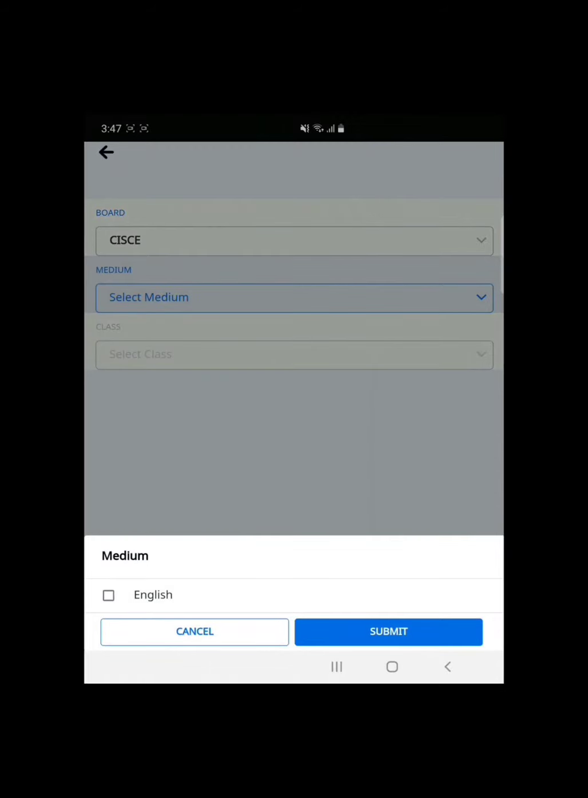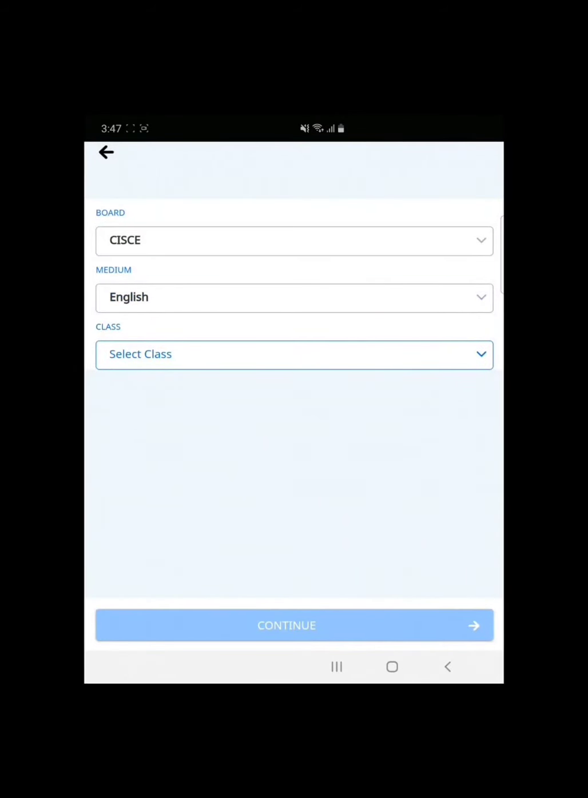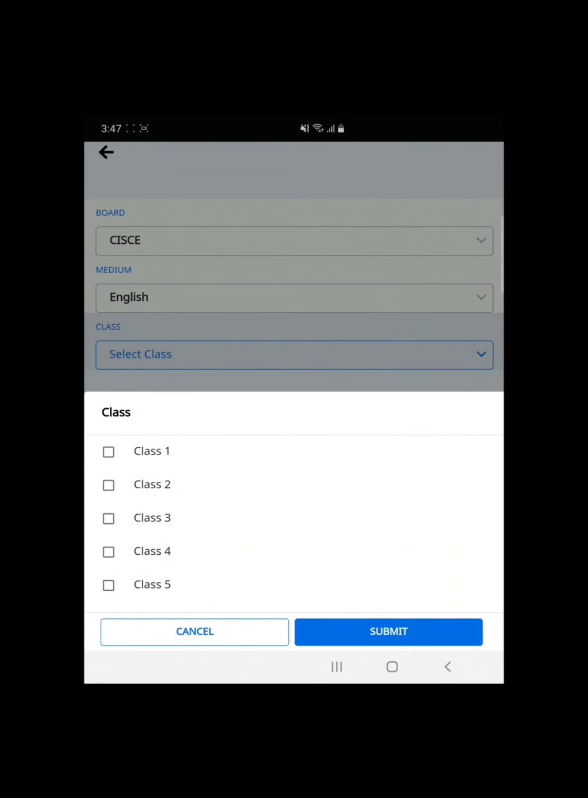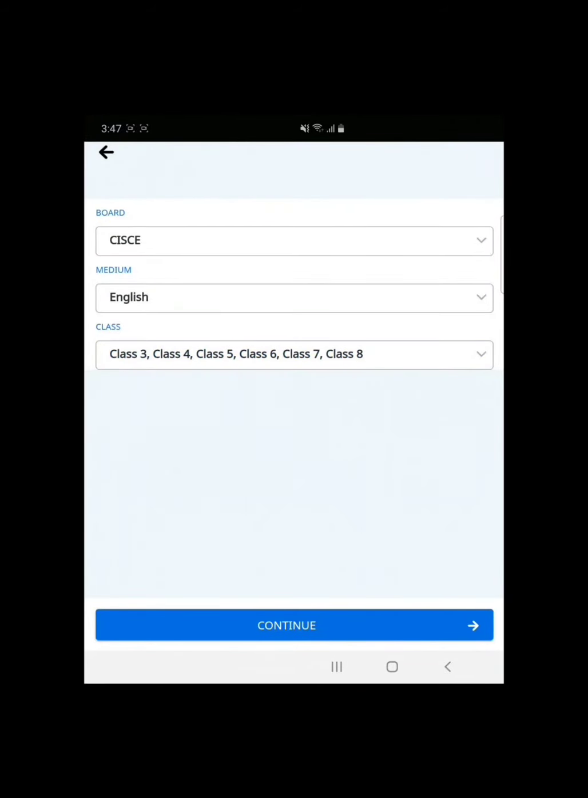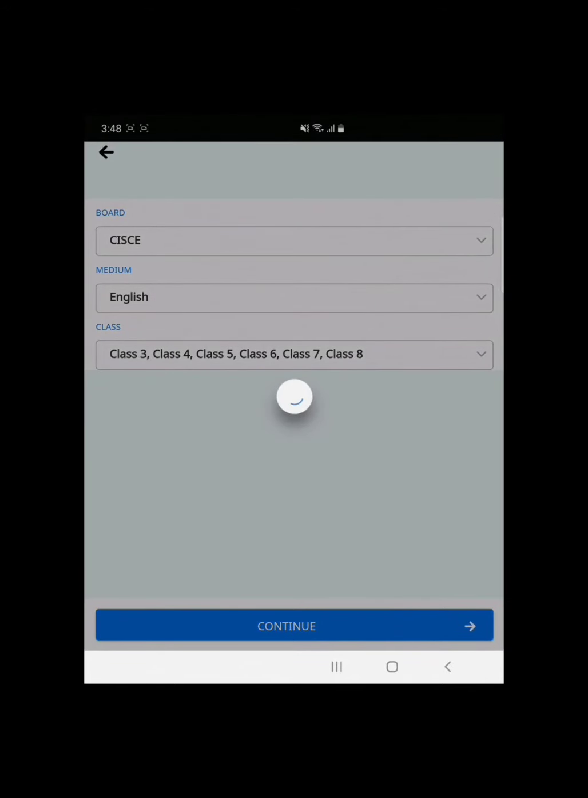Now my board is selected. I have to choose the medium. You have to submit your medium. Suppose it's English, Hindi, Urdu or some other, Marathi I guess. Then you have to select the classes whichever you are teaching. It may be 1, 2 or more than that. So I am selecting a few classes where I find myself, and continue.